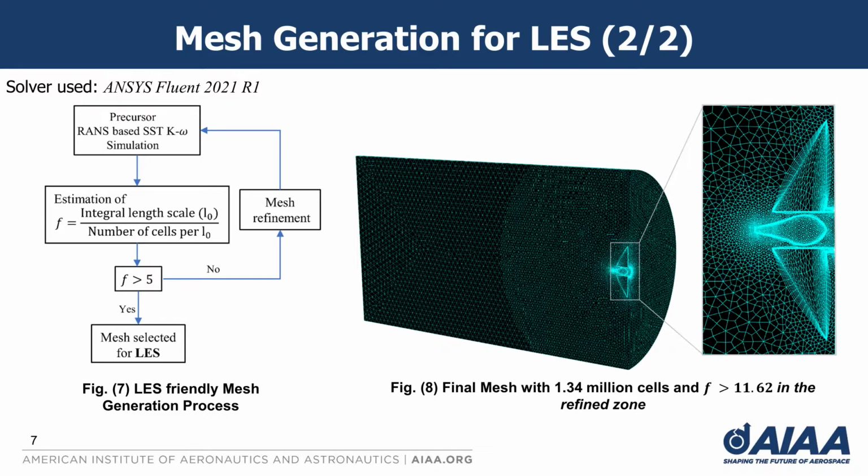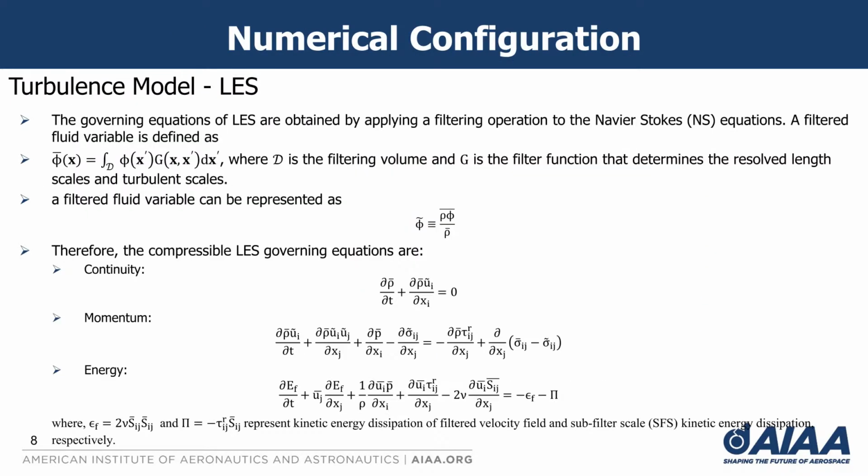Now, these steps are repeated until the mesh is refined enough such that the value of F is greater than 5. Finally, a mesh is obtained with 1.34 million cells with an average value of F of 5.32, and in the refined zone, in close proximity to the aerospike and aerodisk, it is greater than 11.62.